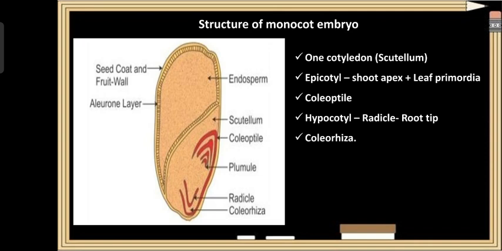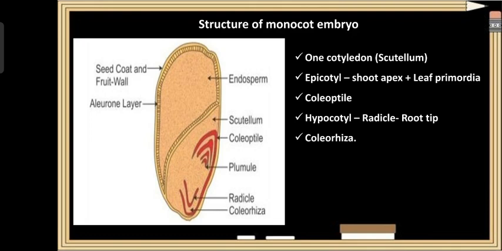I will repeat once again. The monocot embryo has only one cotyledon and it can be called the scutellum in the grass. The embryonal axis found above the scutellum is called epicotyle that develops into the shoot apex and the leaf primordia.